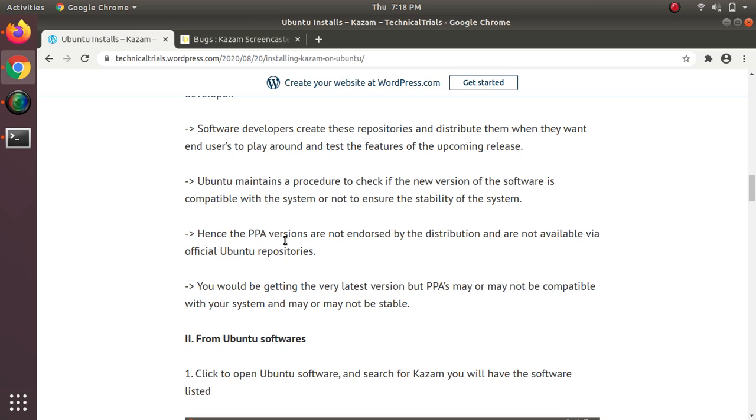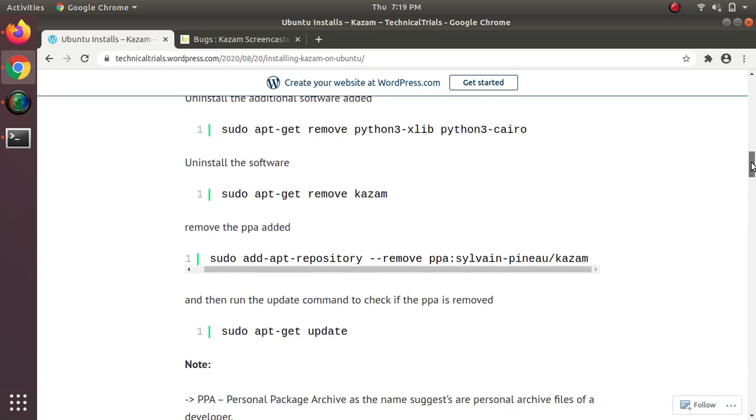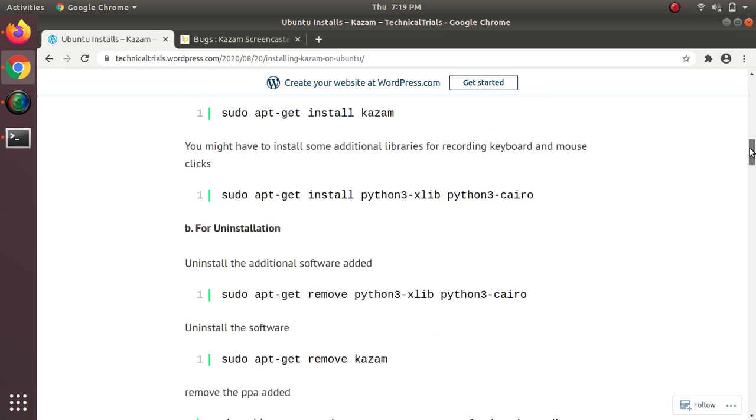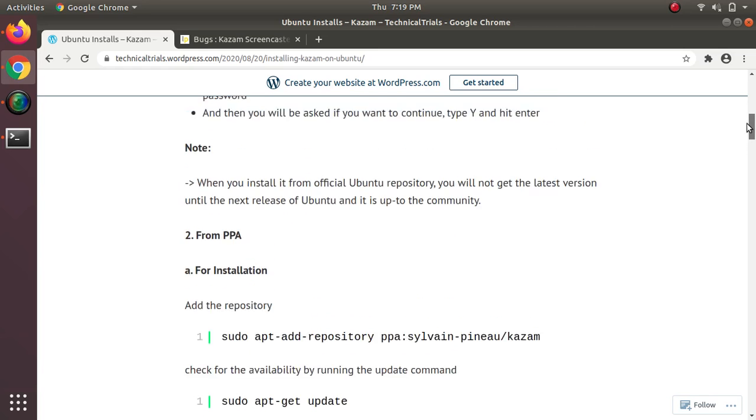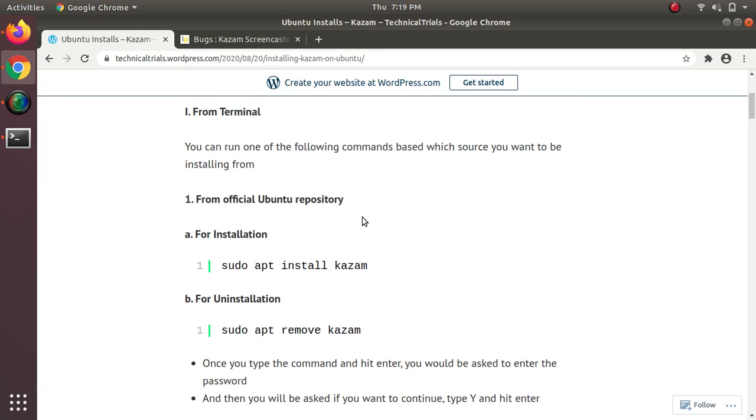For these reasons, PPAs are not endorsed by the distribution and are not available via official Ubuntu repositories. Keeping these factors in mind, you can decide if you want to install from PPA and try running the commands that are mentioned under PPA. Now let's try out each of these commands. We'll go for the first one from official Ubuntu repositories.